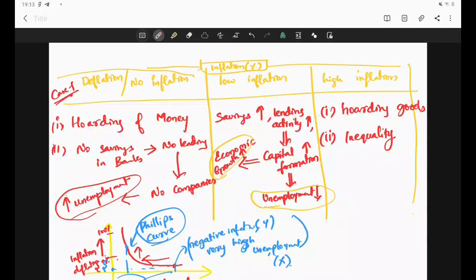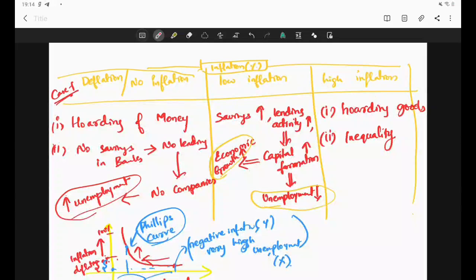So only one set of people are able to go through this. The other set of people are suffering in this case. So clearly there is some inequality that is developing in this case. So this is again bad, and this is due to high inflation. When there is too much inflation, some people will be better off than other people, because some people are employed who have salaries, wages linked to the inflation rate. So as the inflation rate is too high, their salaries will also become too high, and they can just go through that phase. But some people who do not earn salaries or wages, who depend on fixed incomes,